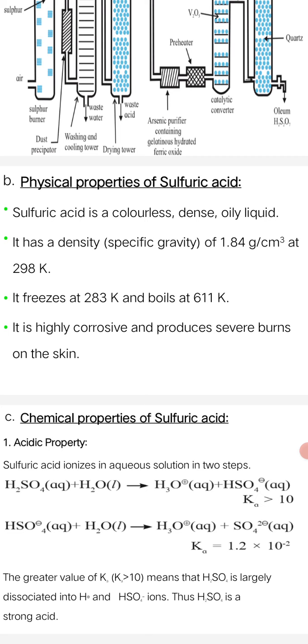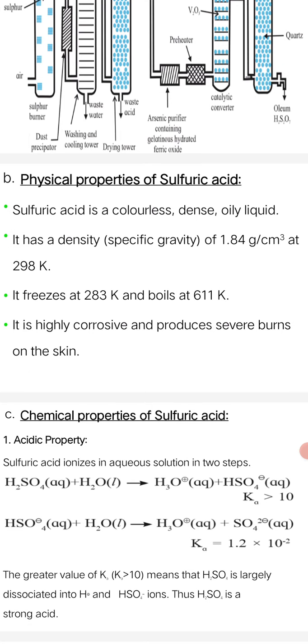Today, we are going to learn the physical properties of sulfuric acid. If you see sulfuric acid in the laboratory, you observe that it is a colorless, dense, oily liquid, and its specific gravity is about 1.84 gram per cm cube at 298 Kelvin. Sulfuric acid freezes at 283 Kelvin and boils at 611 Kelvin, which are the physical constants of sulfuric acid. Sulfuric acid is highly corrosive and produces severe burns on the skin.